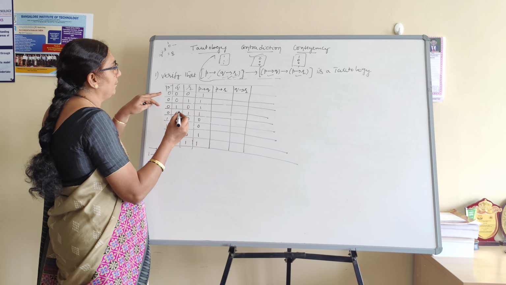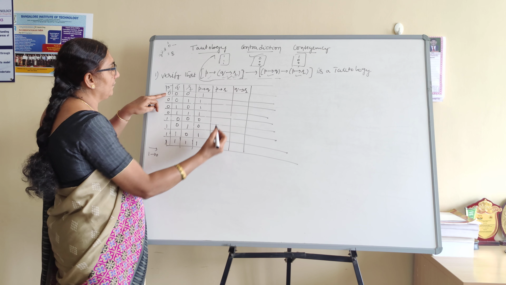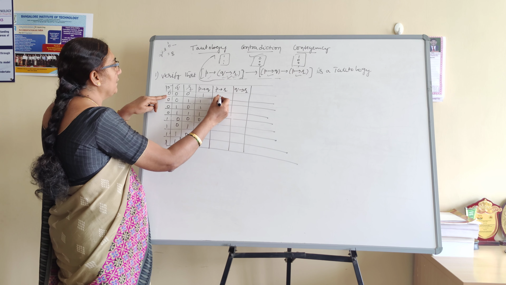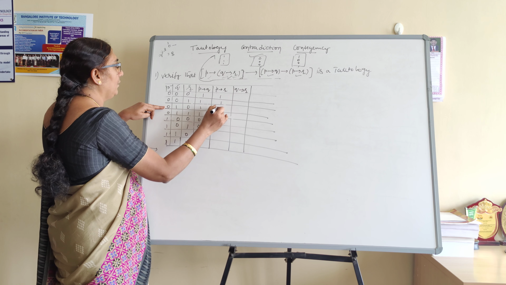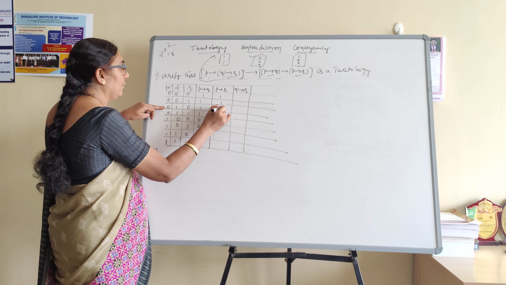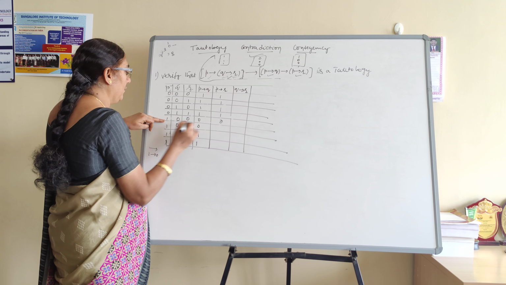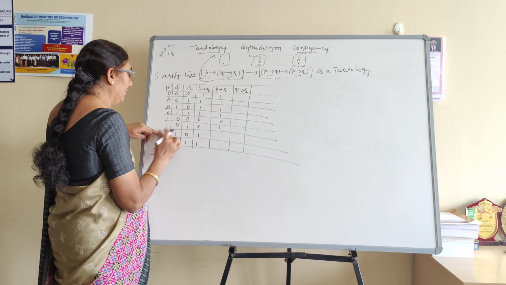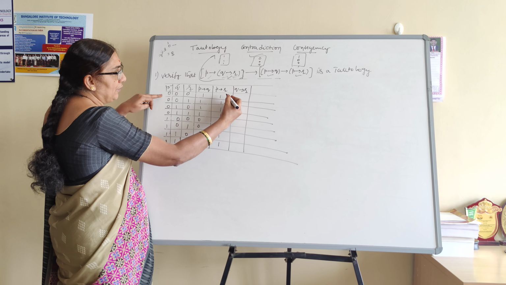P to R, P conditional with R. This means I take the first column and third column. 0 to 0, 1. 0 to 1, 1. 0 to 0, 1. 0 to 1, 1. 1 to 0 is 0. 1 to 1 is 1. 1 to 0 is 1, 1 to 1 is 1. I am going to repeat once again.